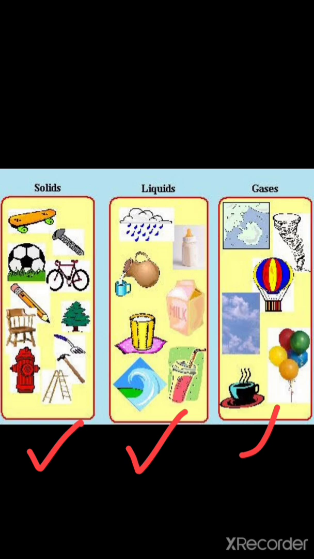So, the three states of matter are solid, liquid and gases. Solids have fixed volume and fixed shape. Liquids have fixed volume but not a fixed shape. Gases have neither a fixed shape nor a fixed volume. Okay?